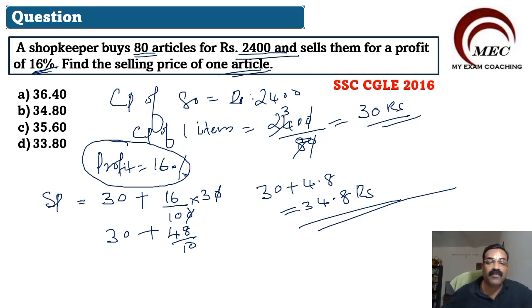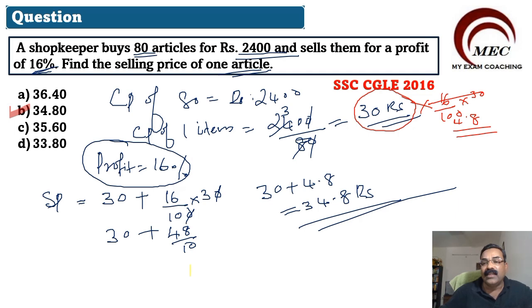Accordingly, from the given options, we will mark the correct option as option B, 34.80. So now we have a shortcut method also to do this. We have 30 rupees here. So we got 30 rupees is the cost price of one. We want the selling price of one article. From here, just find out what is 16% of 30. 16 by 100 into 30. So we got this equal to 4.8. Just add that 4.8 with this 30, we got 34.8. Directly also you can find out this answer.